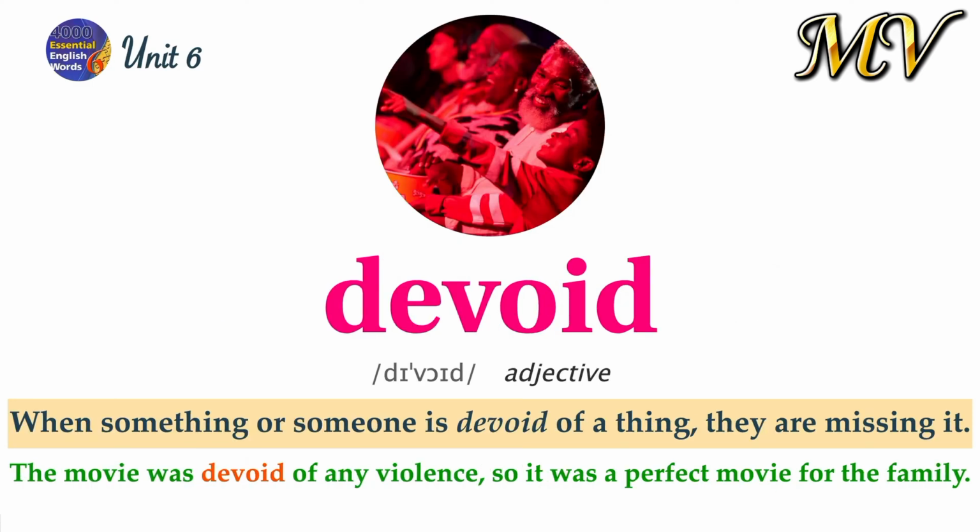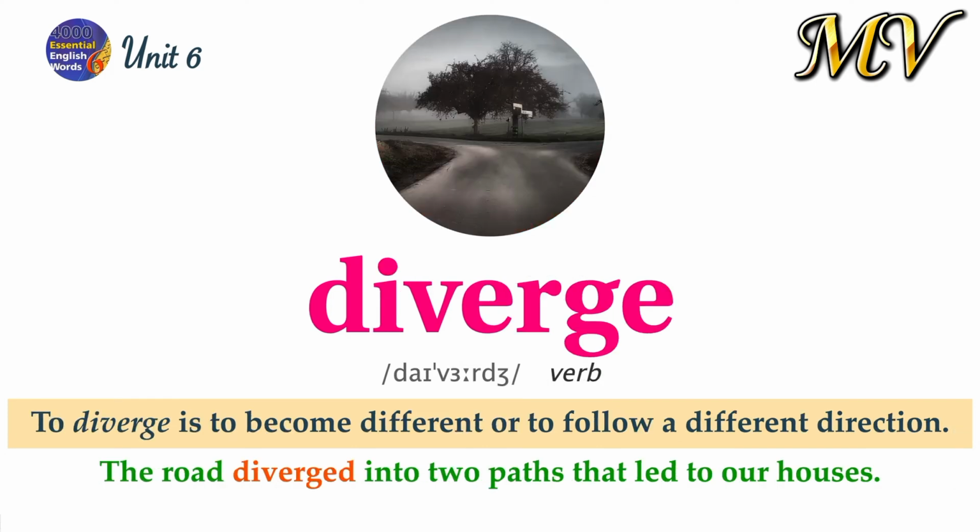Devoid. When something or someone is devoid of a thing, they are missing it. The movie was devoid of any violence, so it was a perfect movie for the family. Diverge. To diverge is to become different or to follow a different direction. The road diverged into two paths that led to our houses.